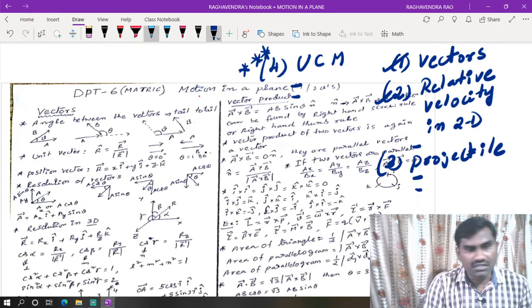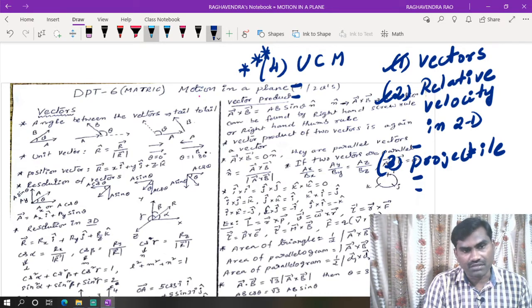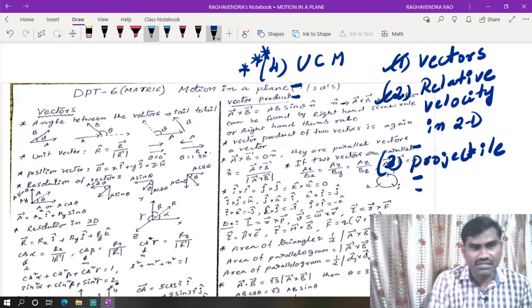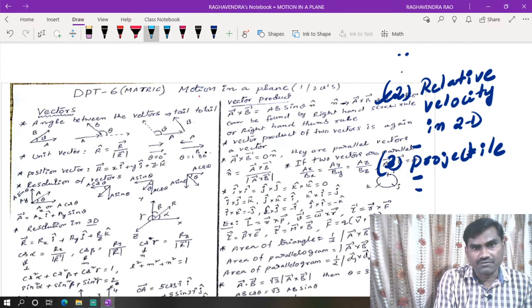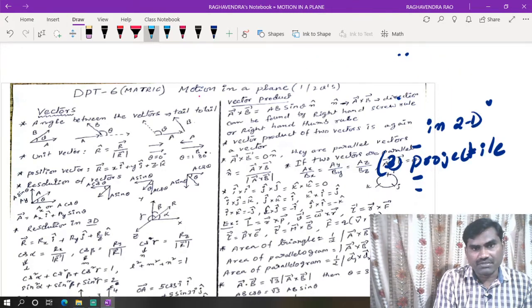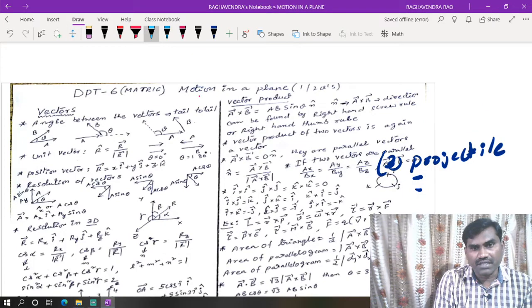Projectile is also one of the major parts of the chapter and a very important topic. Now one by one we will discuss all these four topics in a quick manner.